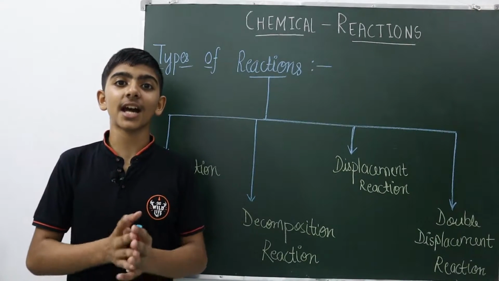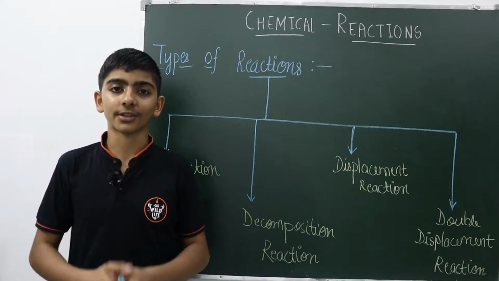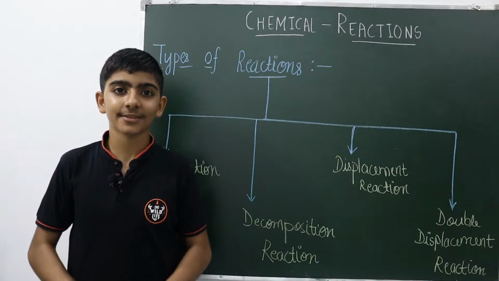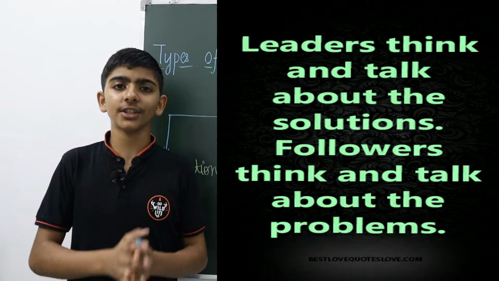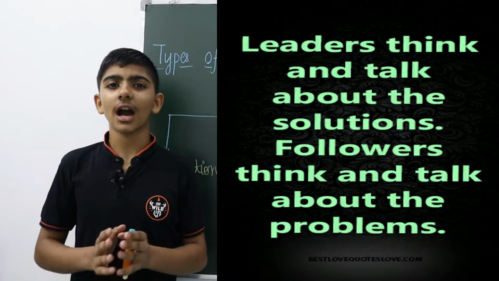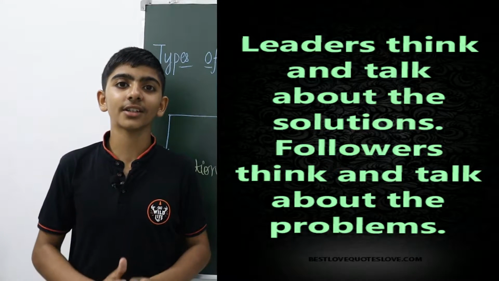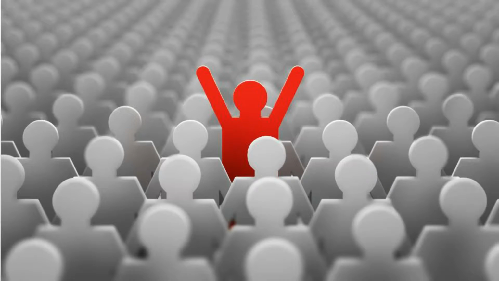Before we start with the chapter, we will start with an inspiring thought. The inspiring thought for today is: leaders think and talk about the solutions. Followers think and talk about the problems. In this thought, we are clear about the difference between a leader and a follower.